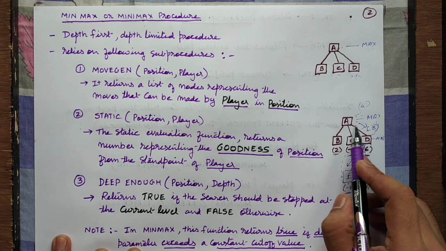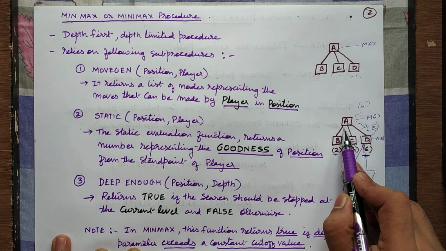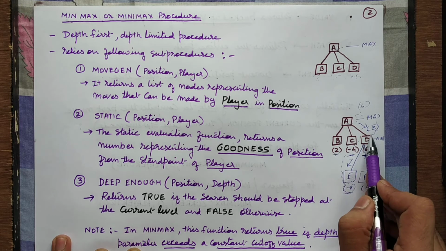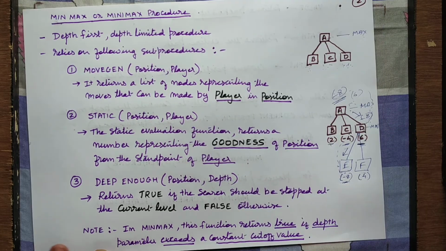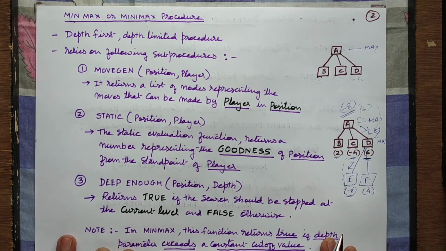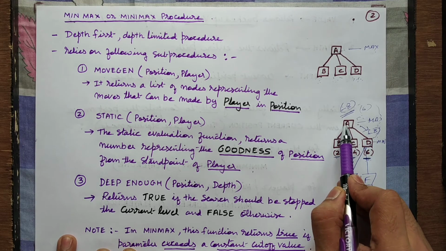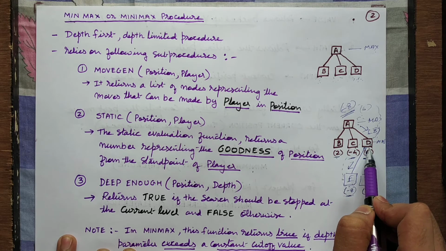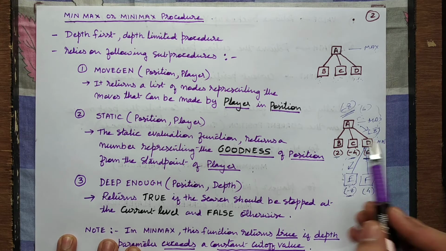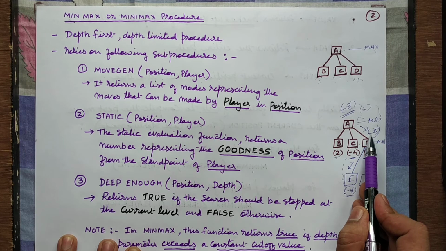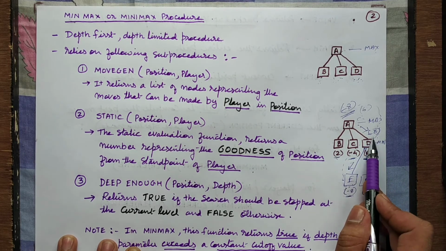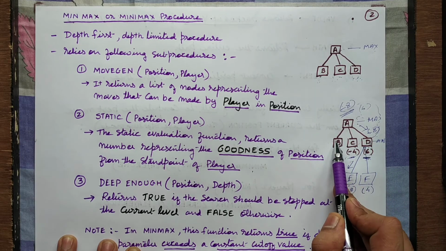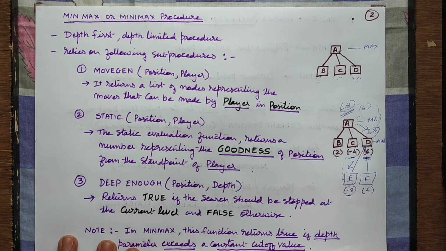And now max player here will realize that, alas, I had chosen this particular node, but now it gives me a disadvantage of minus 8. It gives me a loss of 8 units. Okay, so that means once the min player has played, it turns out to the max player that the move he had made initially is a wrong move, because minus 8, minus 4 and 2, definitely 2 is better than these values. So now he realizes that he should have chosen this particular node and not other nodes.